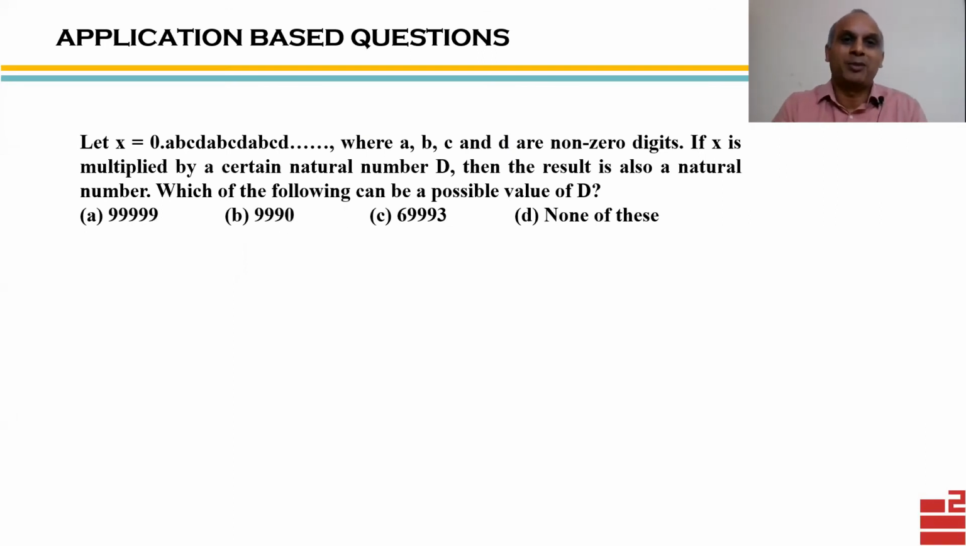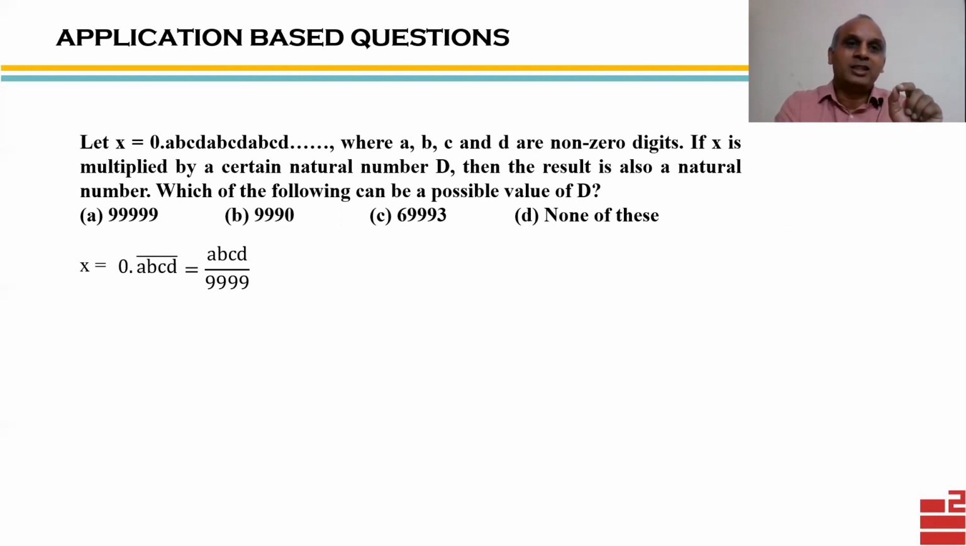Now this was an actual CAT problem. So if you have read the question, we see that X is 0.ABCD ABCD ABCD. So it's a recurring decimal, which I can write in the bar format. And we already know the shortcut of converting this to P by Q form. So we know it is ABCD upon 4 times 9, as many 9s as there are recurring digits.